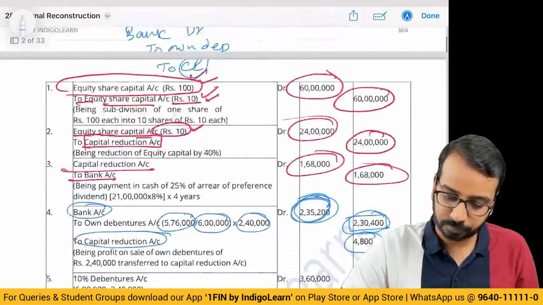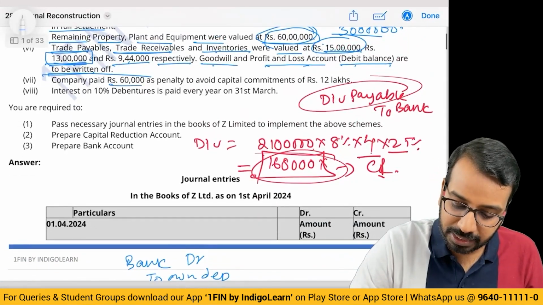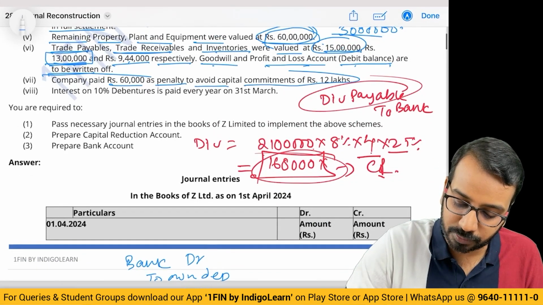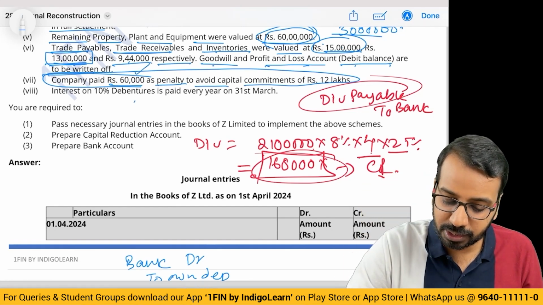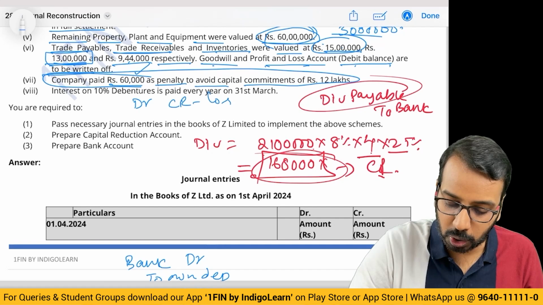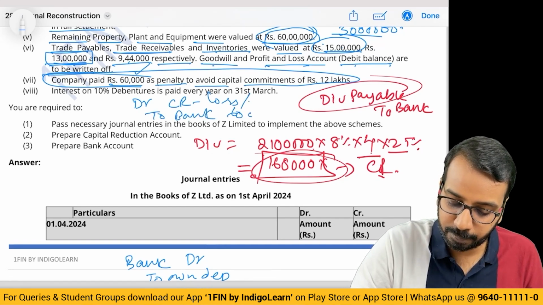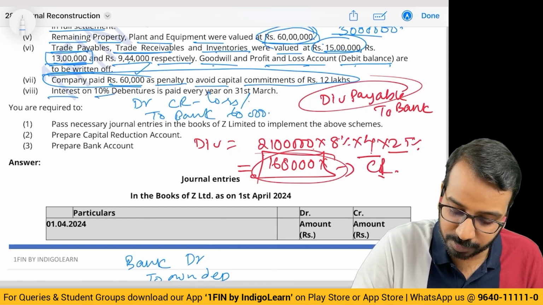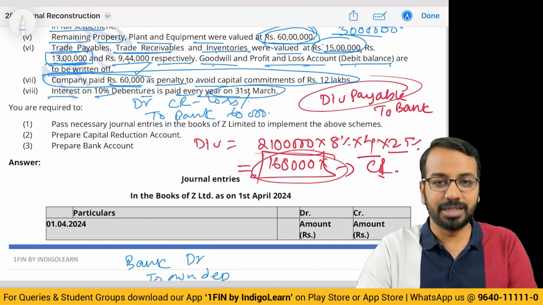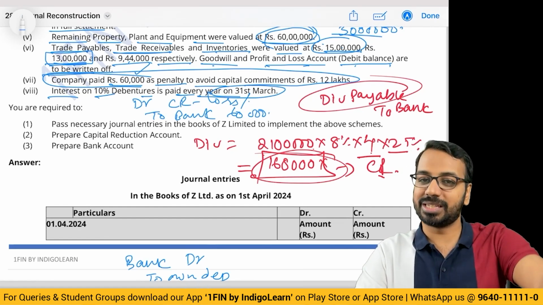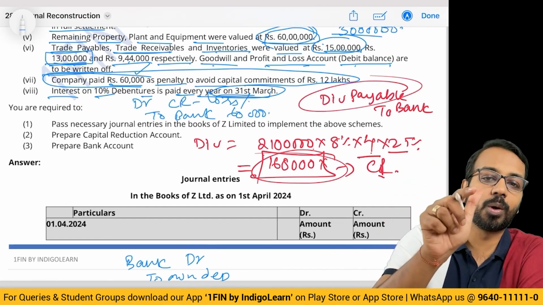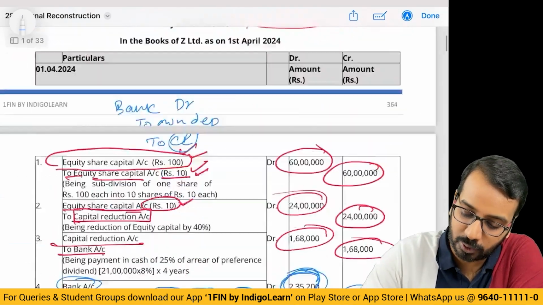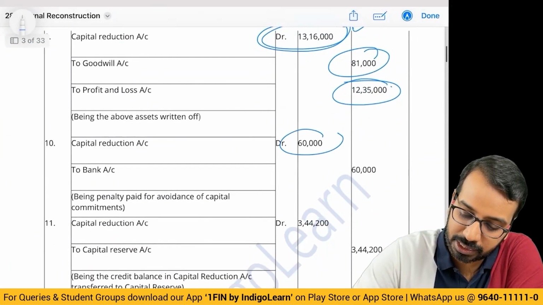Then company paid 60,000 as penalty to avoid capital commitments of 12 lakhs. So they had some commitment, they had to pay some amount, penalty of 60. This you will debit to capital reduction, which is a loss or penalty, to bank 60. They have said interest on 10% debenture is paid every year on 31st March. We didn't see this information. Of course, in examination, we will see the full question first and then only come to the solution, right? So here, if some other date was given, that interest accrual would have made sense. 60,000 is loss. So that loss is 60,000 to bank.